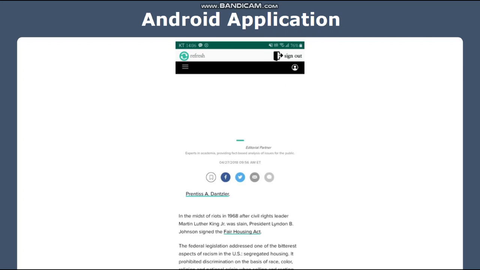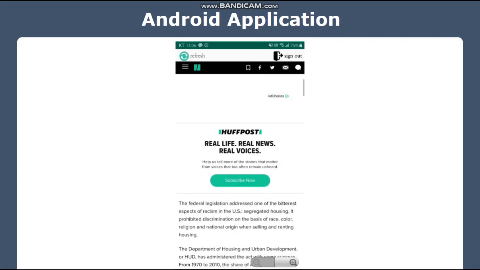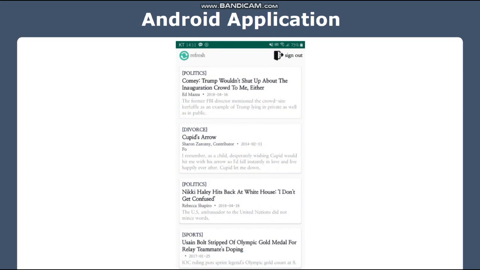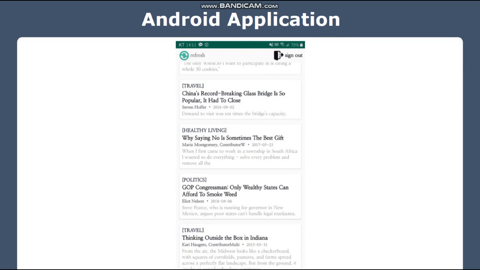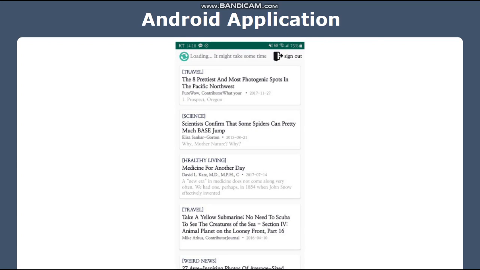You can read the articles by clicking the news card. You can get other articles by clicking the refresh button on the top left. Once you read 10 or more articles, the app will recommend news articles based on your recent 10 history.